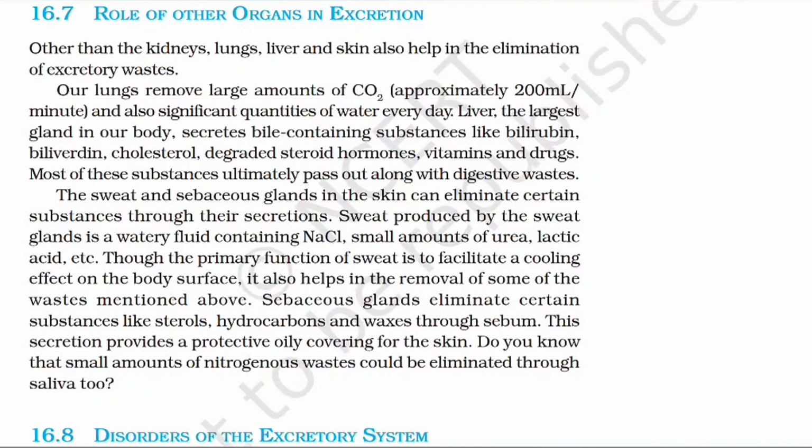Though the primary function of sweat is to facilitate a cooling effect on the body surface, it also helps in the removal of some of the wastage mentioned above. Sebaceous glands eliminate certain substances like sterols, hydrocarbons, and waxes through sebum. This secretion provides a protective, oily covering for the skin. Do you know the small amounts of nitrogenous wastage could be eliminated through the saliva too?